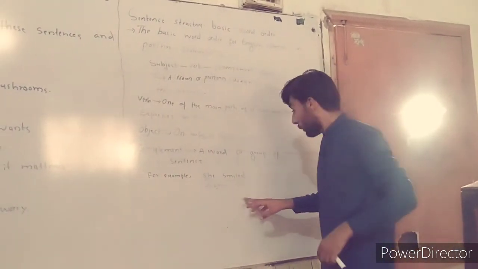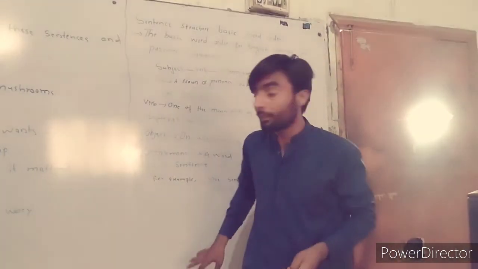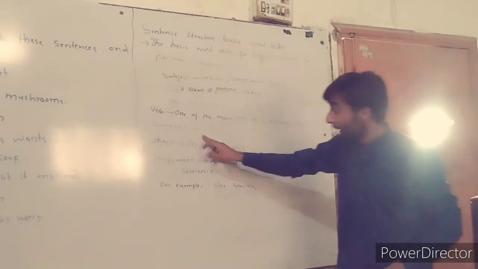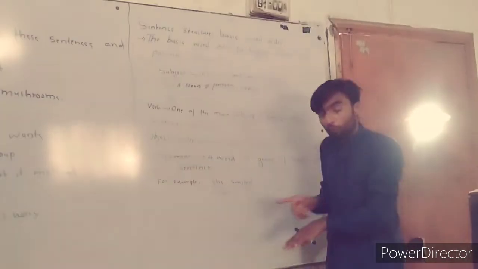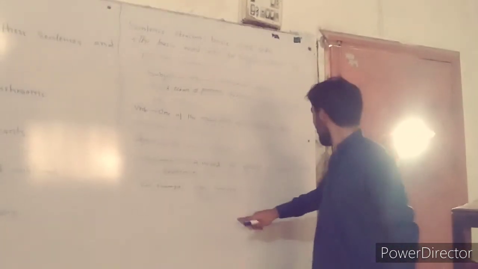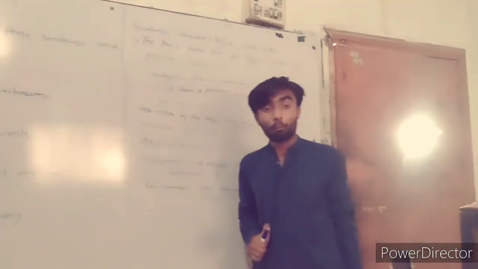And smile is a verb because, as we defined, a verb is one of the main parts of the sentence that expresses an action. What does she do? She smiled. This is why we say it is the verb of the sentence.